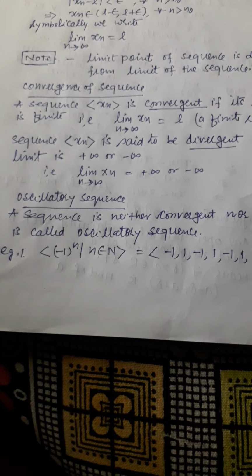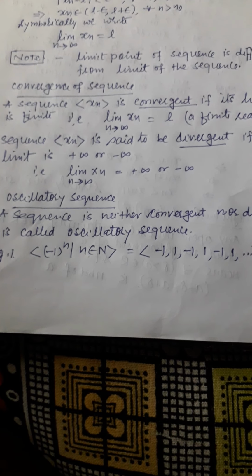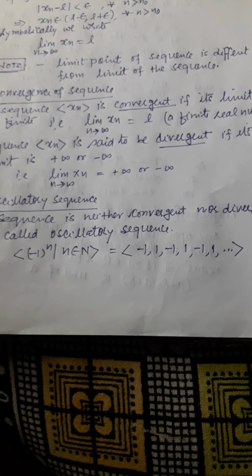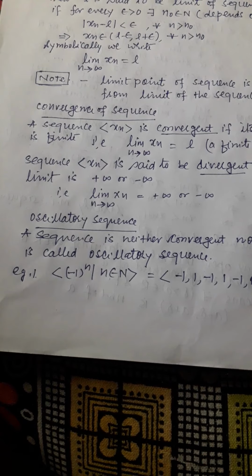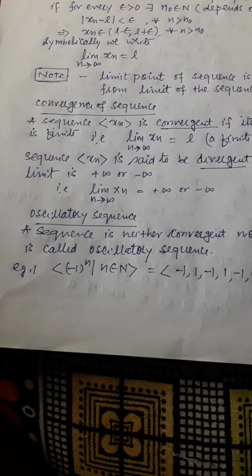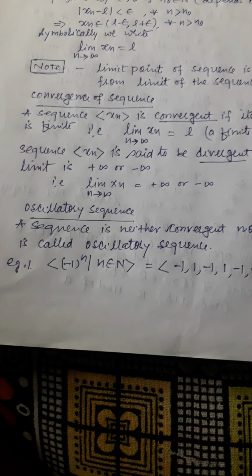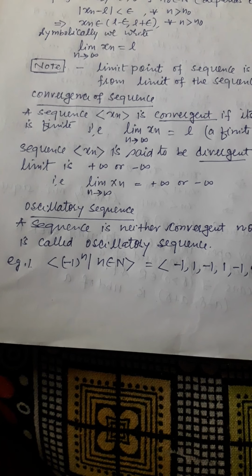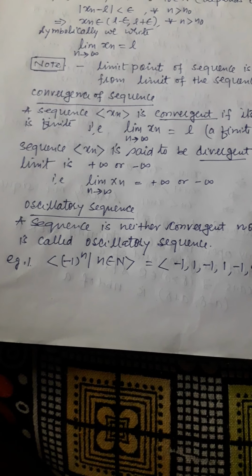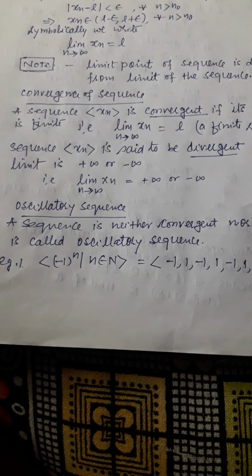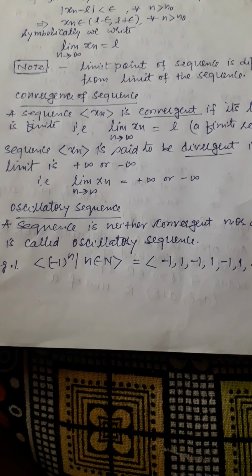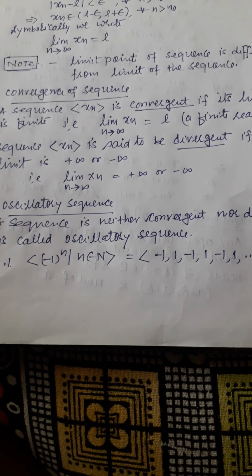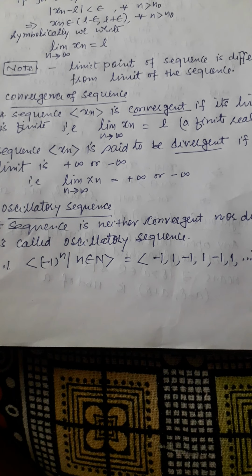Now, oscillatory sequence. If a sequence is neither convergent nor divergent, then the sequence is called an oscillatory sequence. For example, the sequence (minus 1) power n, n belongs to natural numbers. Its terms are minus 1, 1, minus 1, 1, minus 1. Then this sequence is said to be oscillatory.